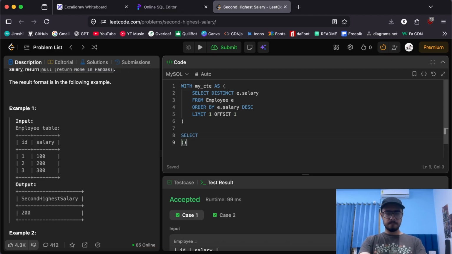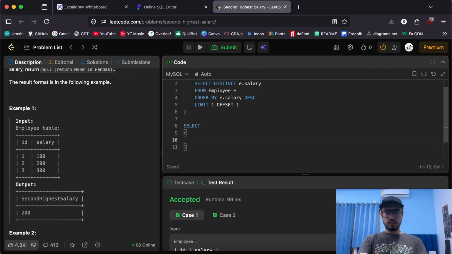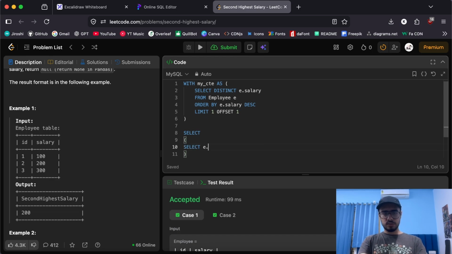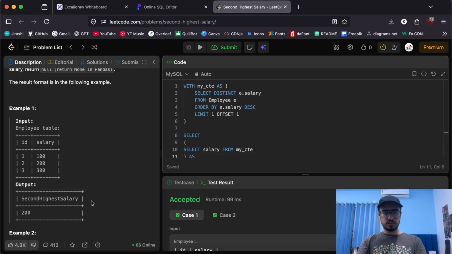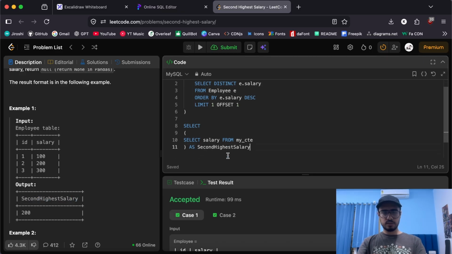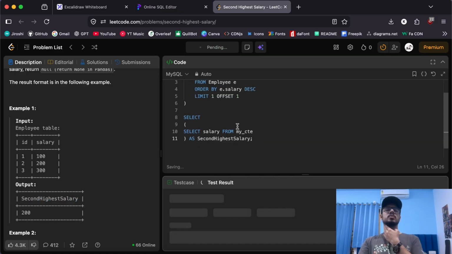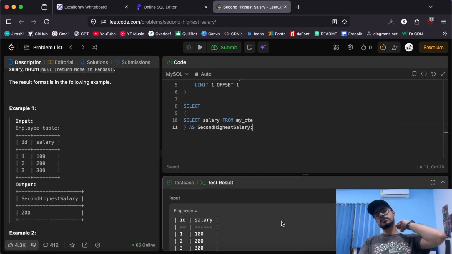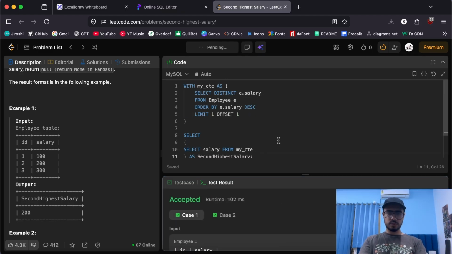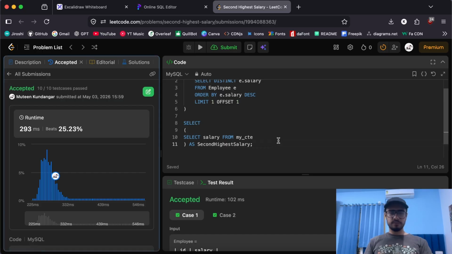Select e dot, let's just write salary from my CTE. That's it, as the second highest salary, and that should give us the desired output. Yeah, perfect. It works just as expected. So if I try to submit this, it works just fine.